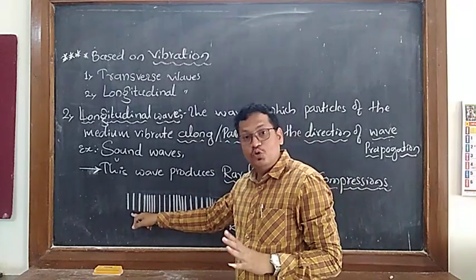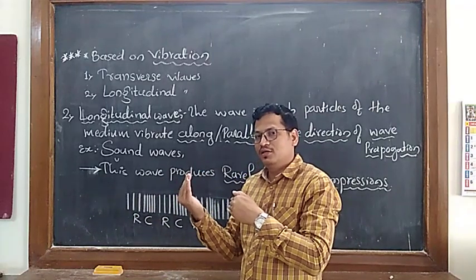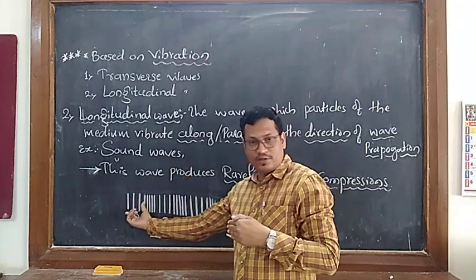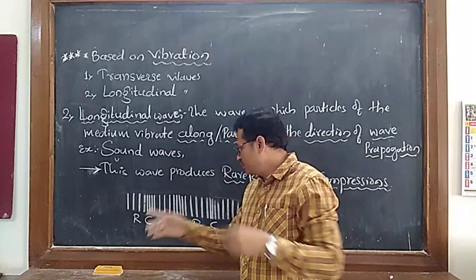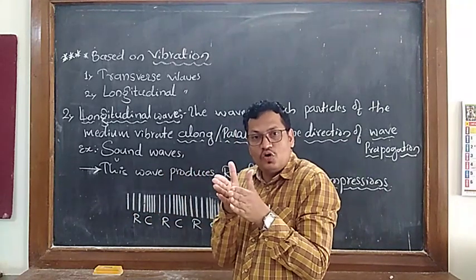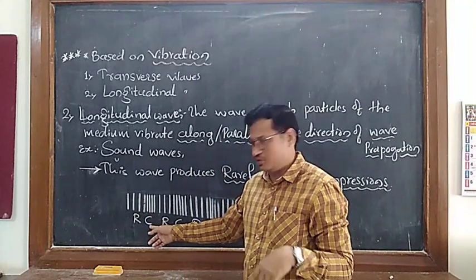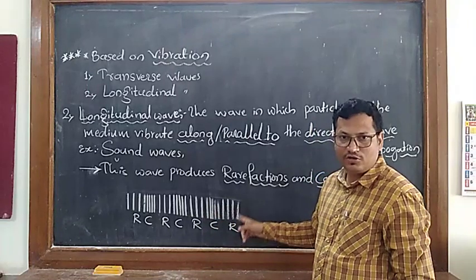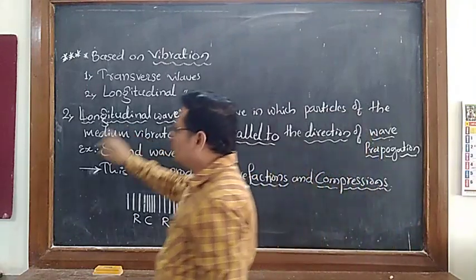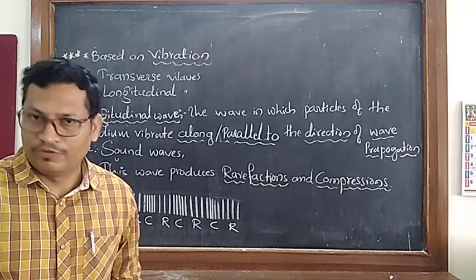Here the pressure is low. Pressure is low. That's why the separation is there. Here pressure is large. Pressure is large. That's why all the lines are coming close. Okay. So here this is called as compression. Rarefaction, compression. Rarefaction, compression. So this is about what? Longitudinal wave. Very important.